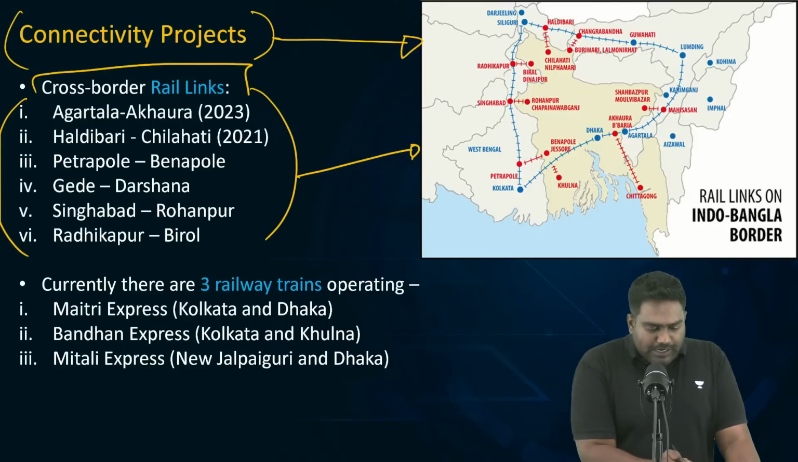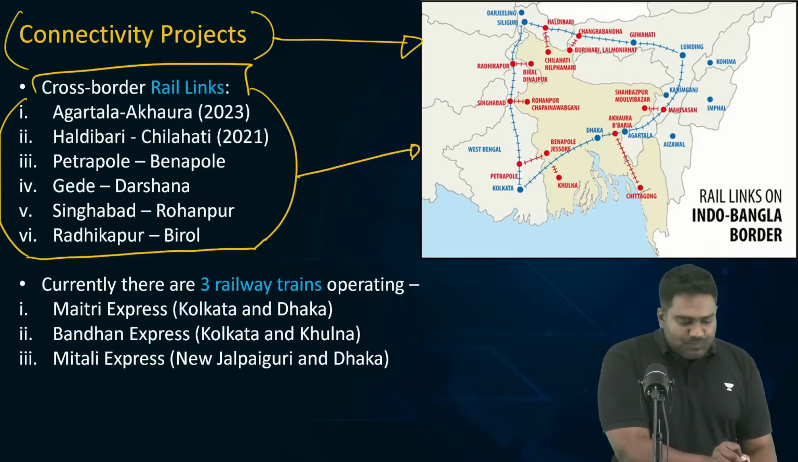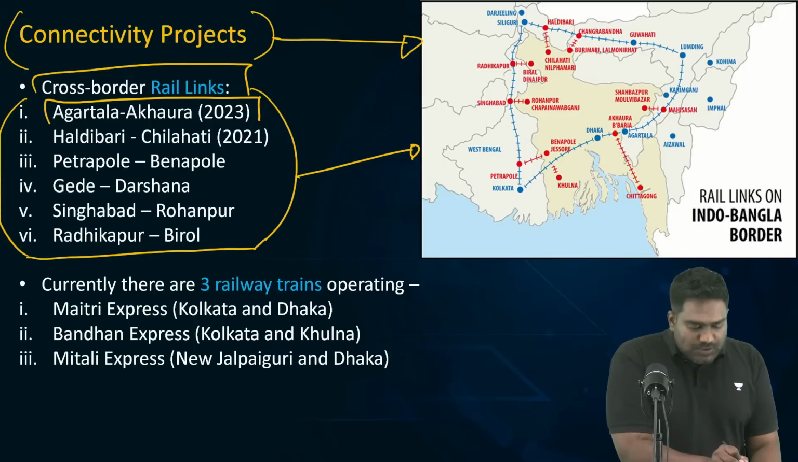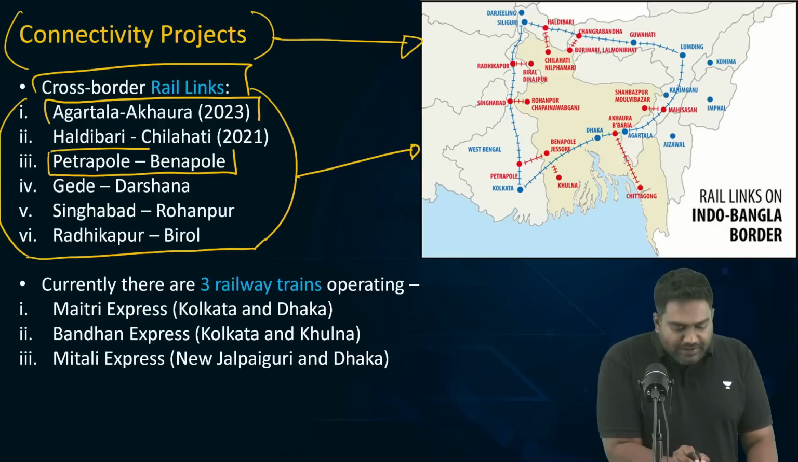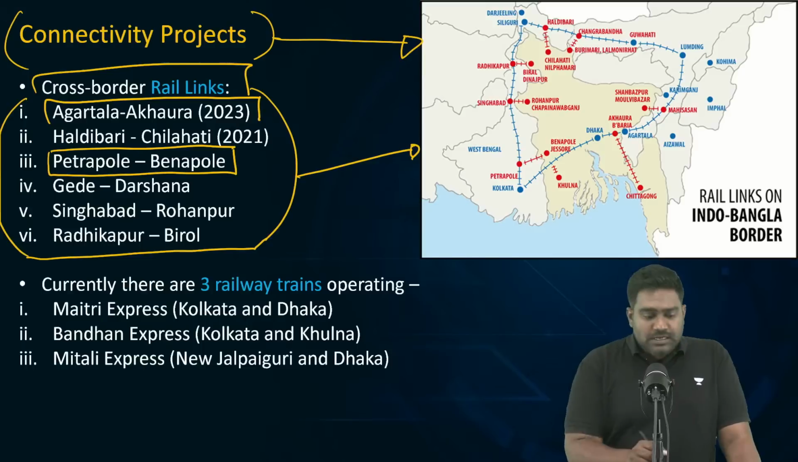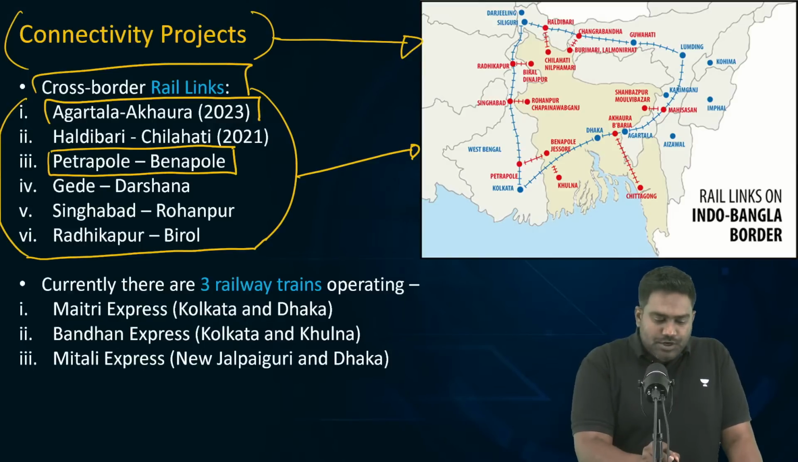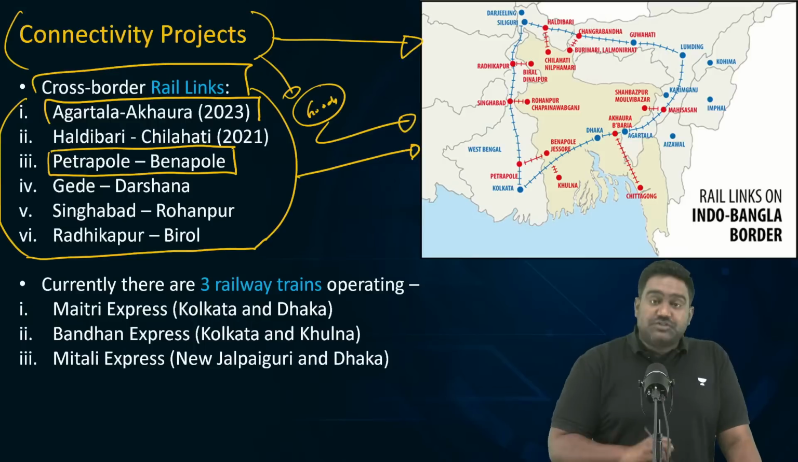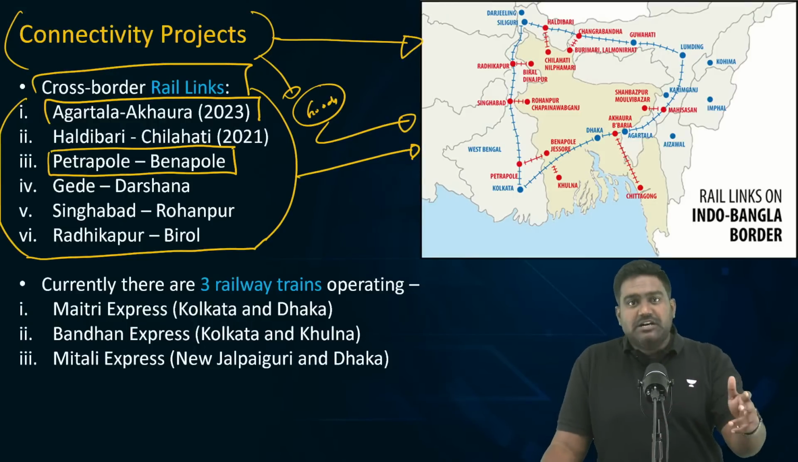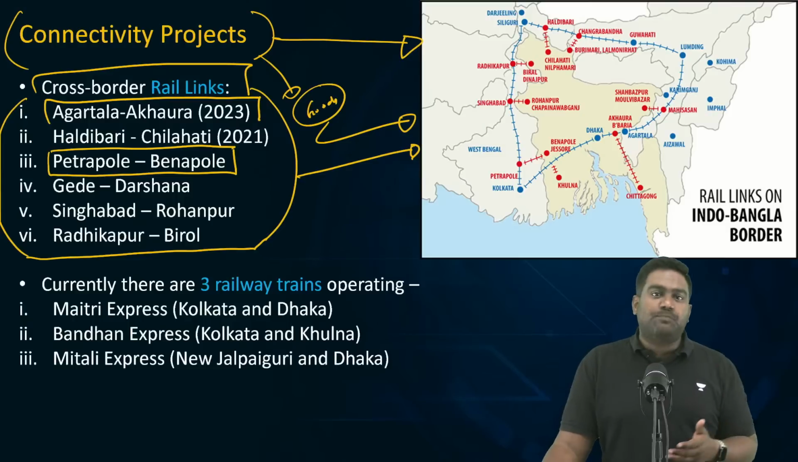If possible, try and remember this, especially the Agartala Akhaura rail line, which was inaugurated in 2023, and also the Petrapole Benapole railway link. These are some important projects which are frequently mentioned in the news because these rail links are used to bring Bangladeshi goods into India, which is further exported to other countries. India had extended this facility to help increase Bangladeshi exports.